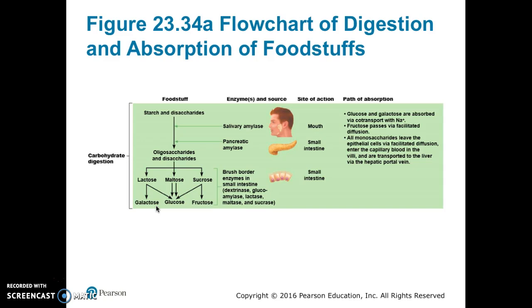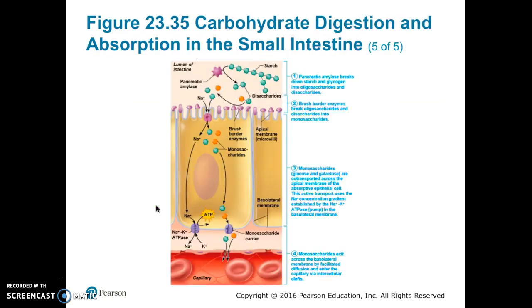Carbohydrates are broken down first in the mouth by salivary amylase, then in the small intestine by the pancreatic amylase, and lastly by the small intestine brush border enzymes dextrinase, glucoamylase, lactase, maltase, and sucrase. Polysaccharides are broken down to monosaccharides for absorption. The steps of starch digestion are as follows.